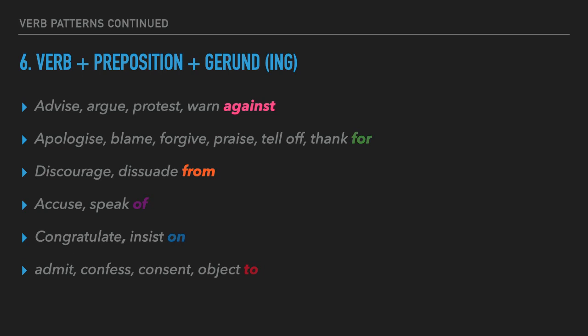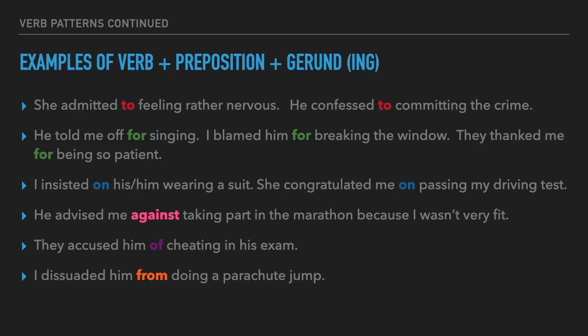Now we have to be careful with this last group because this to is a preposition. Okay, so it's going to be followed by ing. Be very careful with that group, okay? Then we have some examples. Let's see. She admitted to feeling, there's the ing, rather nervous. He confessed to committing the crime.